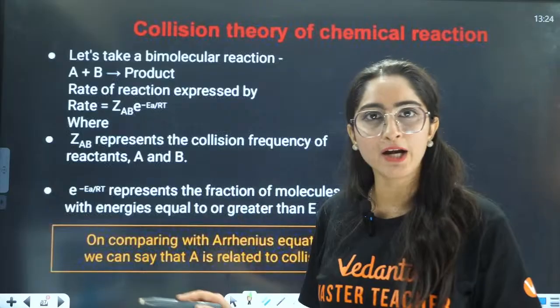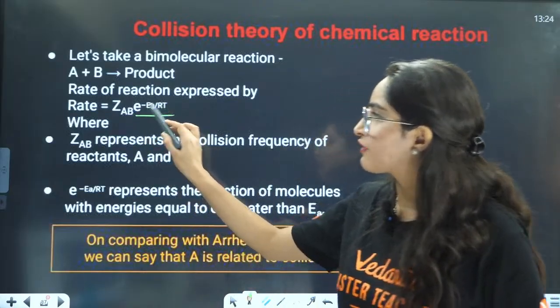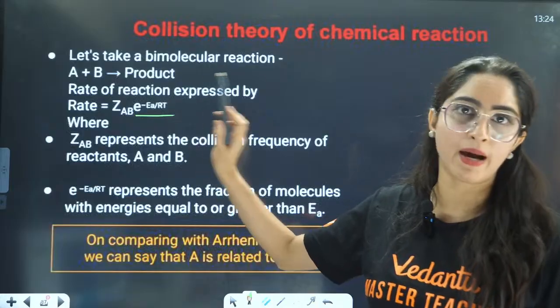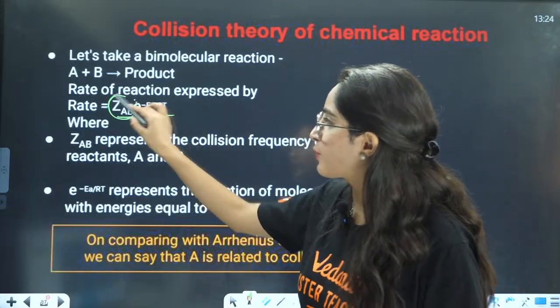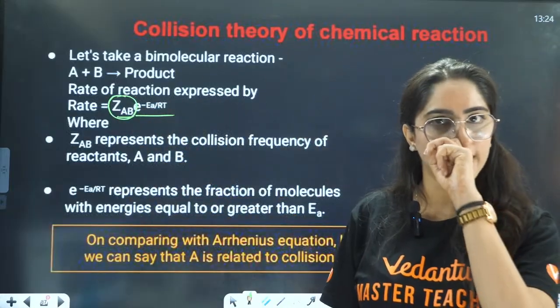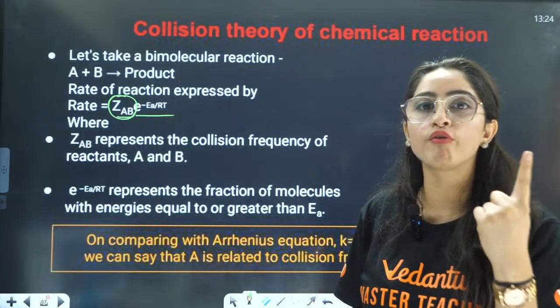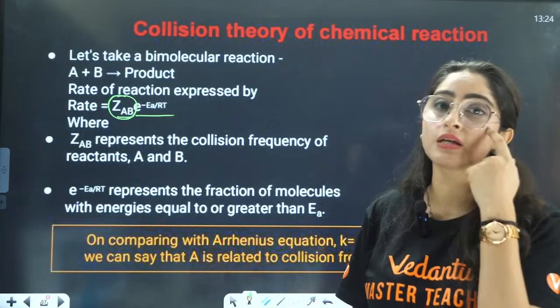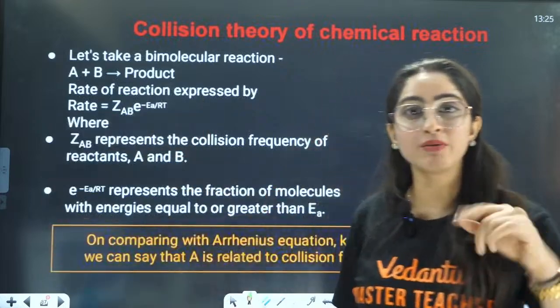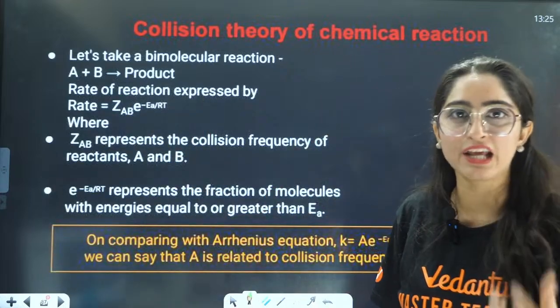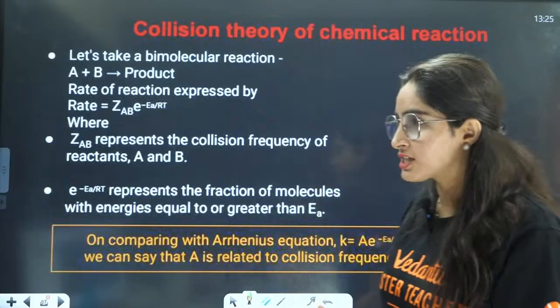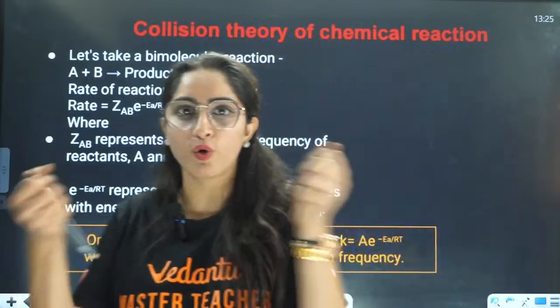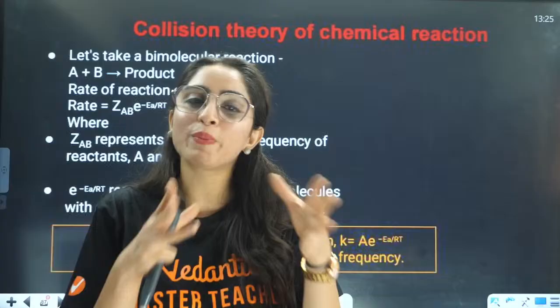Now, if we add both things, that is activation energy, which will be e raised to the power minus Ea by RT, and collision frequency, these two factors we have added. But they are saying there is one more factor which defines the rate. That one more factor is the proper orientation, right? Proper orientation means it's not like two molecules will collide and make products. There should be proper orientation.